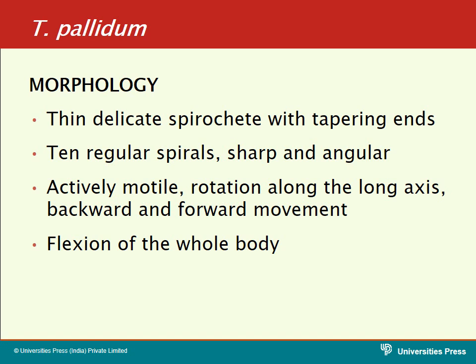So what are the morphological features of Treponema pallidum? They are very thin, delicate spirochetes with tapering ends. So the ends are tapered. I will show the morphology diagrammatically in the next slide. How many spirals do they have? They have nearly 10 regular spirals. The spirals are regular and very sharp. The coils are very sharp and angular.